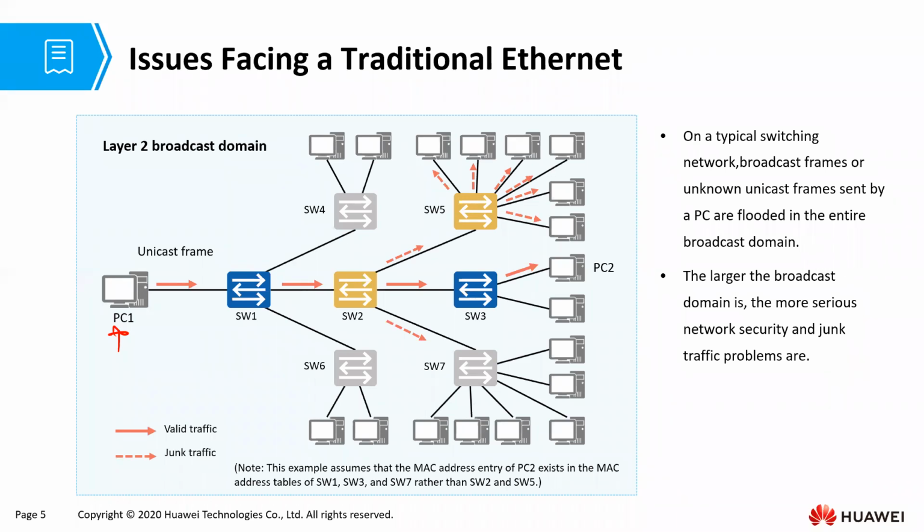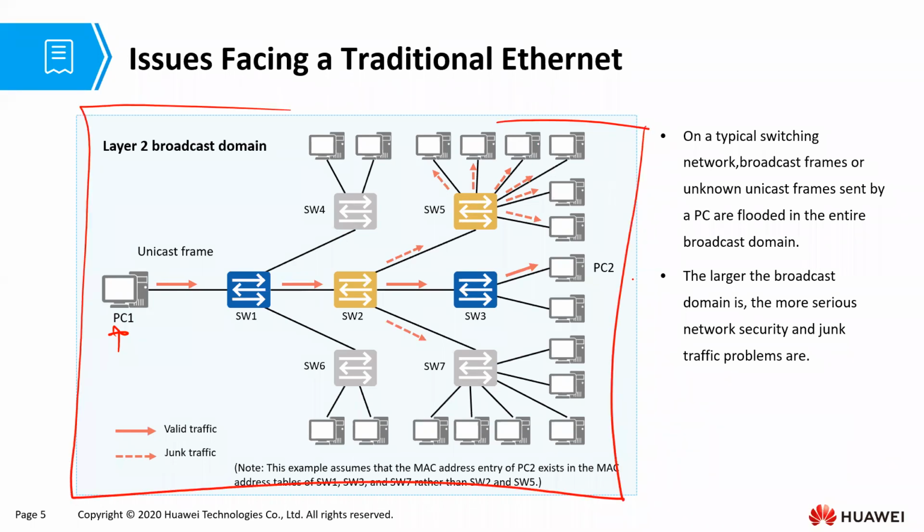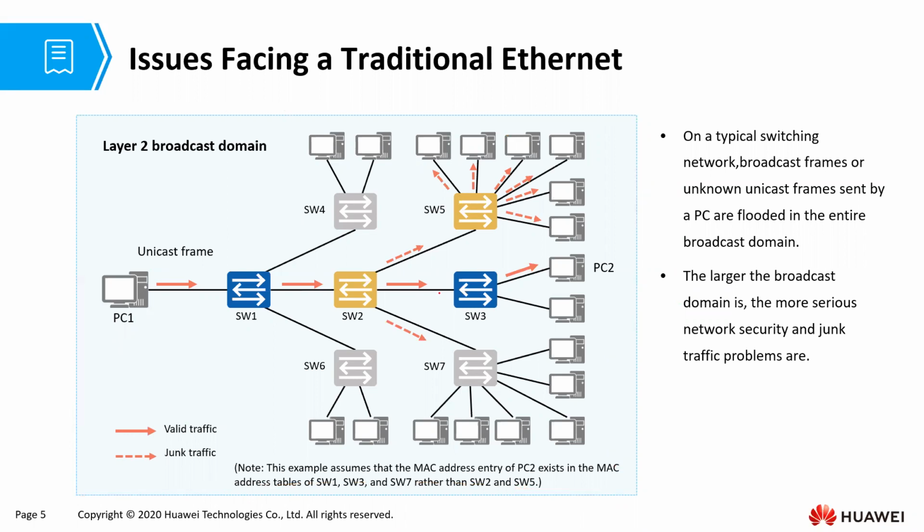The range that a layer 2 broadcast can reach is what we call a broadcast domain. The whole of this is one broadcast domain, as we have already seen.